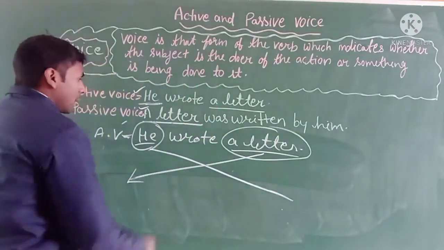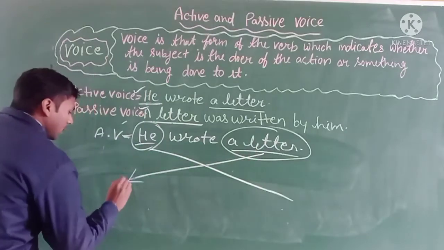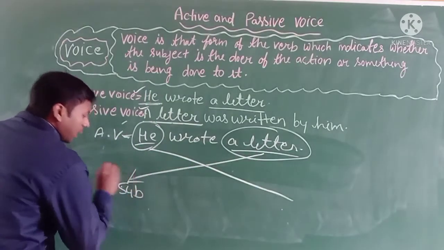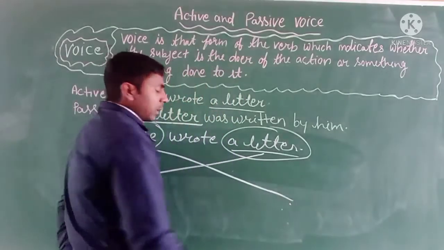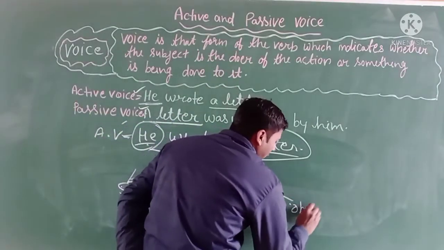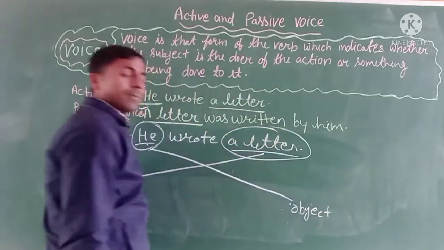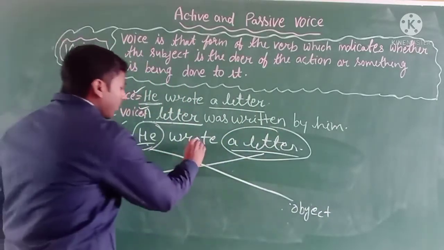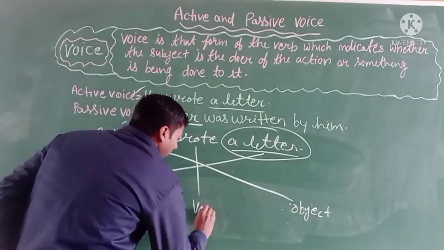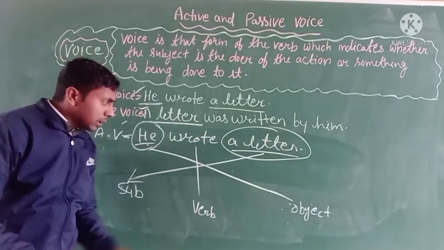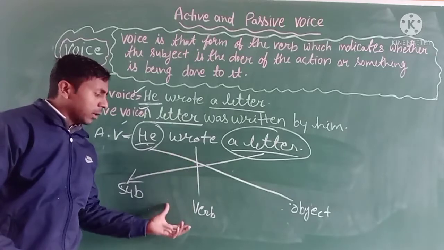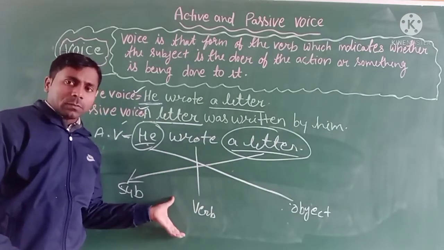It means this object comes to the front as a subject, and the subject goes to the last as an object. The verb stays in the same place, but some rules are also followed in the passive voice.